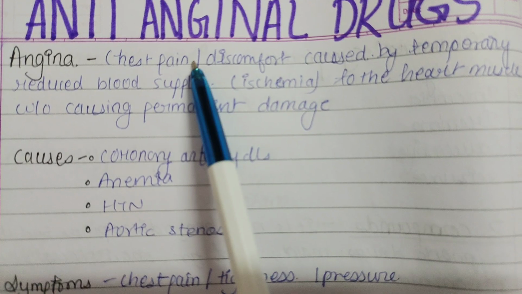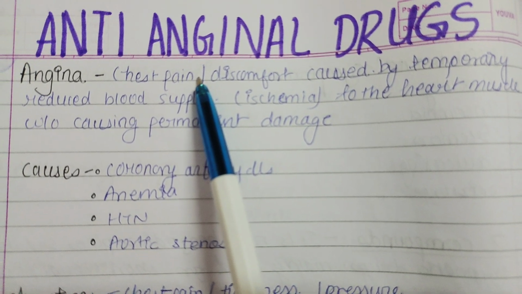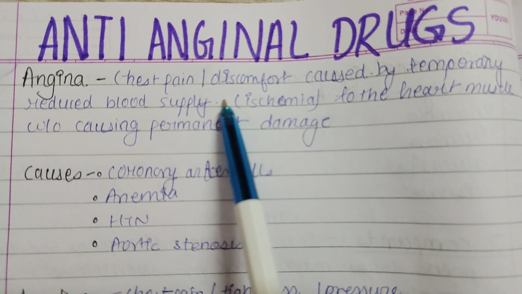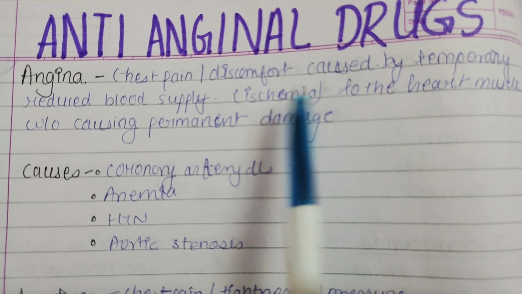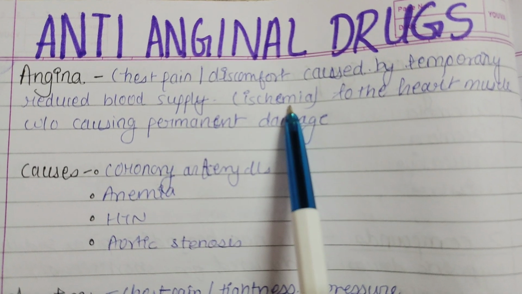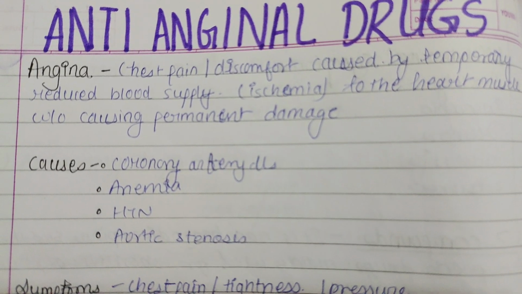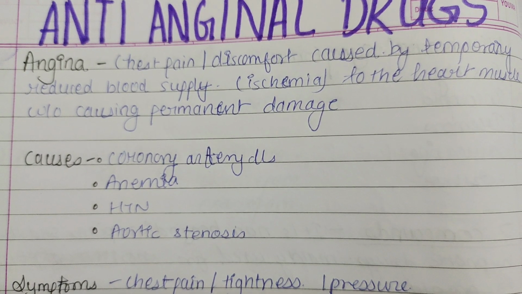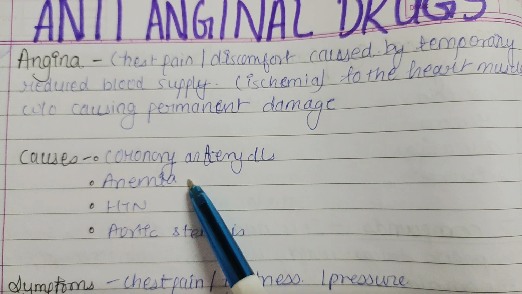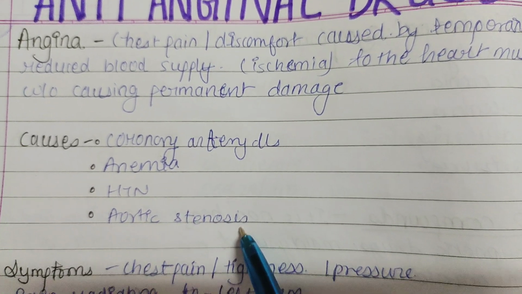Now let's study. Today's topic is anti-anginal drugs. Angina is chest pain or discomfort caused by temporary reduced blood supply, or ischemia, to the heart muscle without causing permanent damage. Causes of angina are coronary artery disease, anemia, hypertension, and aortic stenosis.